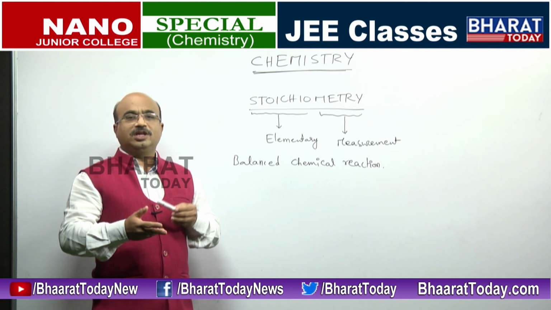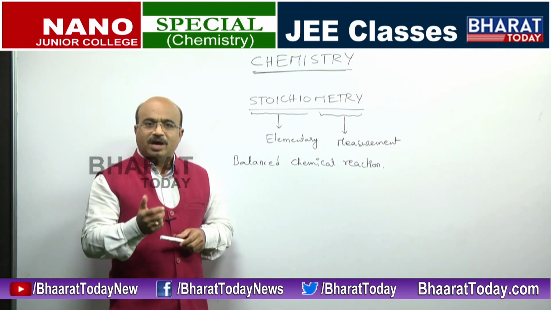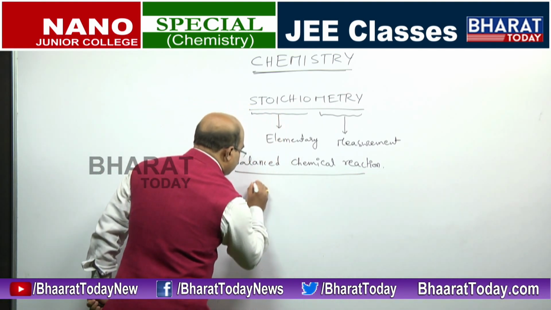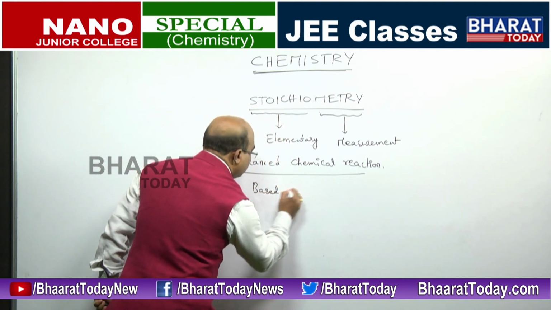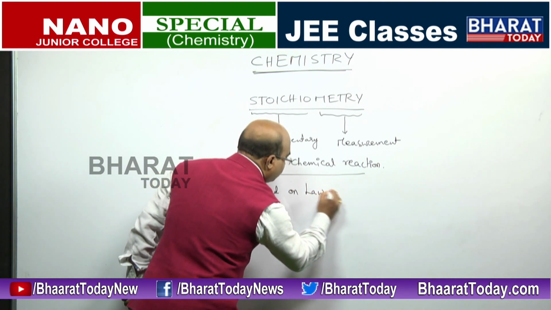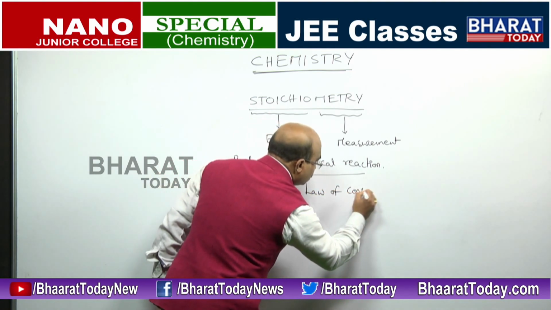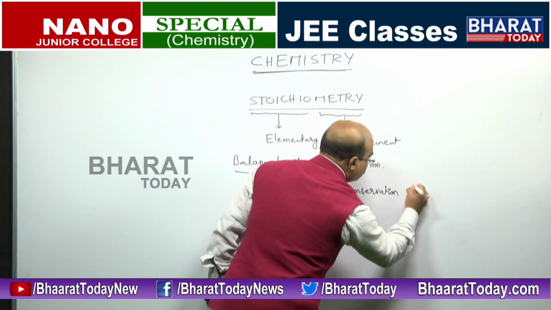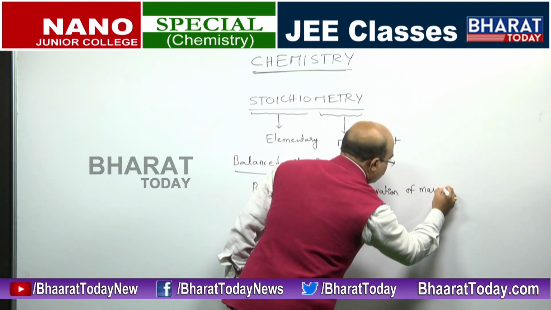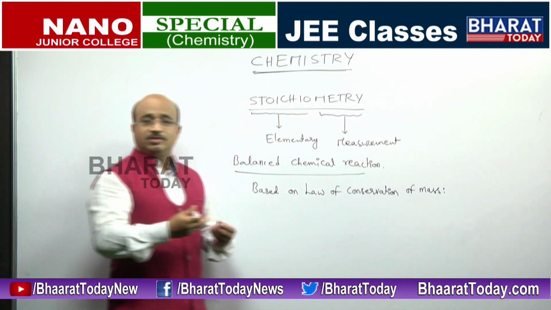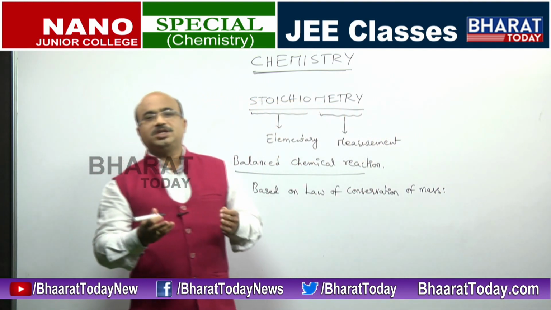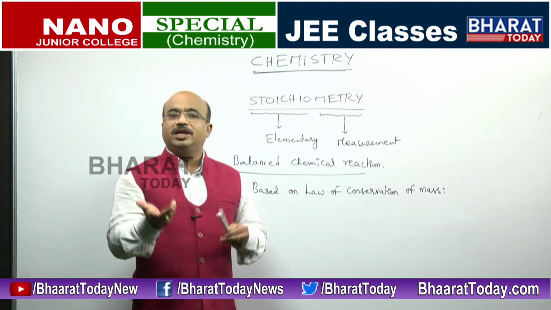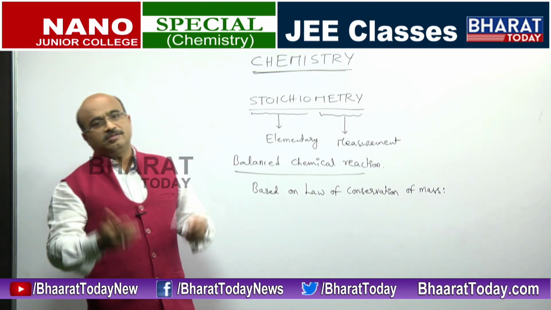The balanced chemical reaction is based on the law of conservation of mass. What the law of conservation of mass says is that in any chemical reaction mass is neither created nor destroyed.